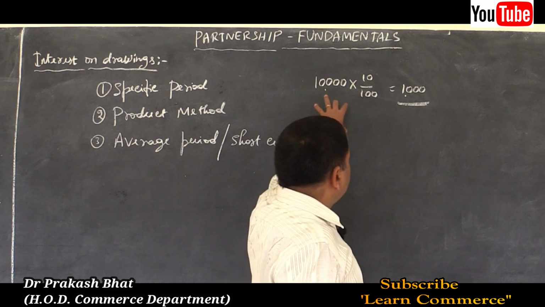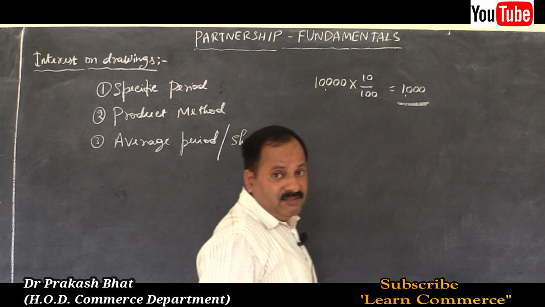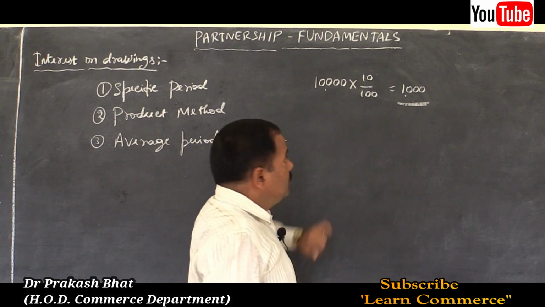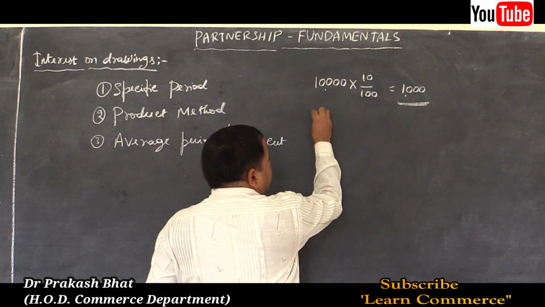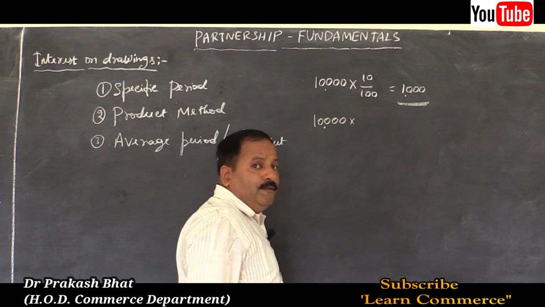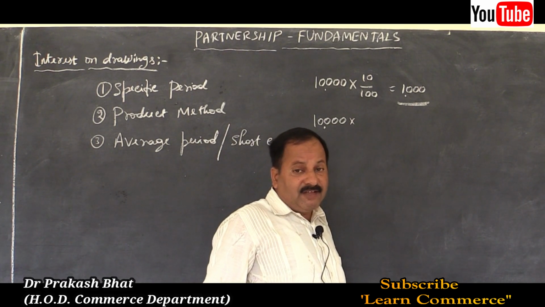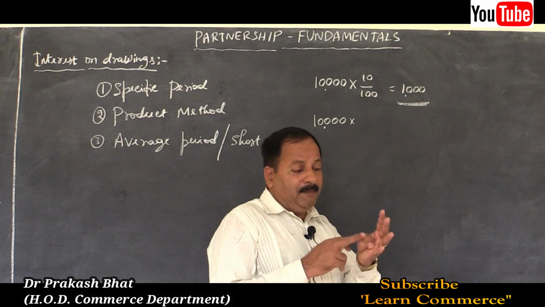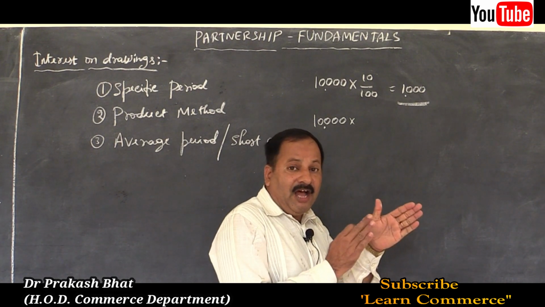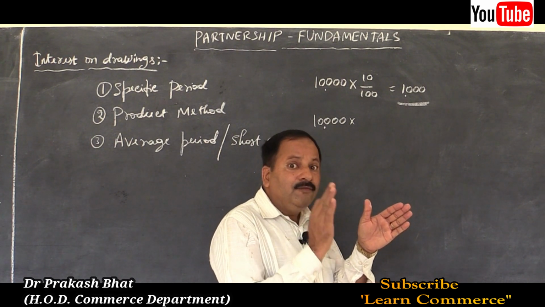Likewise, we will calculate interest on each of the withdrawals. Let me take another example here itself. 10,000 again withdrawn by Mr. A on 1st October, that is after half a year, April, May, June, July, August, September, 6 months elapsed. After that he withdrew on 1st October.